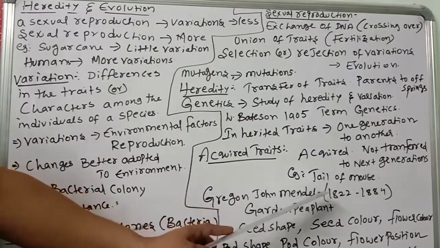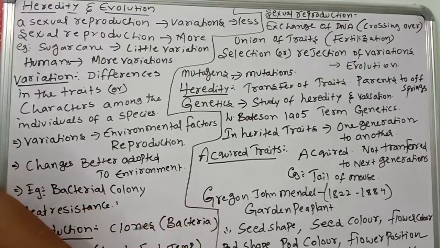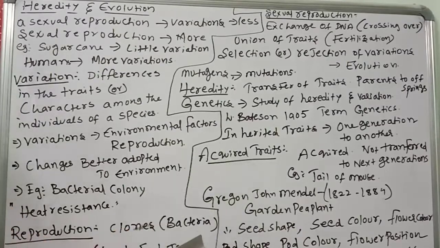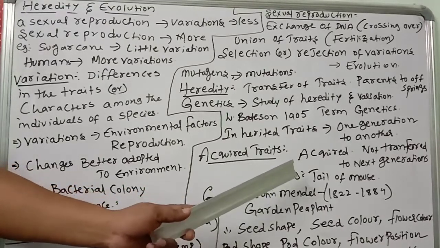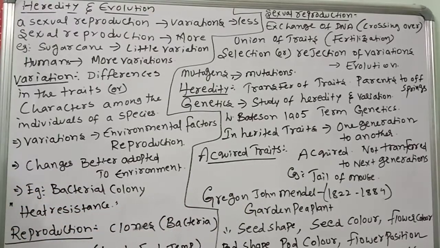For example, the tail of a mouse. If you cut the tail of a mouse, the offspring will still be born with a tail. Do you understand or not? Acquired means only some characters accumulate in one generation. The offspring will not be tailless, because removal of the tail cannot change the genes. If you remove the tail, the genes do not change. That's why there is no spreading of tailless mice.